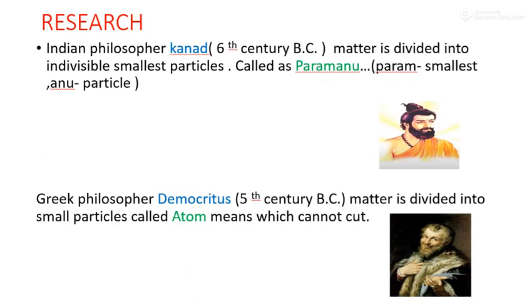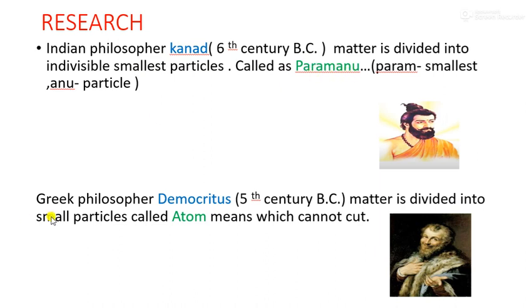Now, as I said, children, every time I am saying atom, atom, atom. But who discovered this atom? In the 6th century BC, BC means before Christ, the Indian philosopher Kanad said that matter is divided into the smallest particles which we cannot see, and he gave the name Paramanu. Param means smallest and Anu means particle. That means he said matter is divided into small particles called Paramanu.